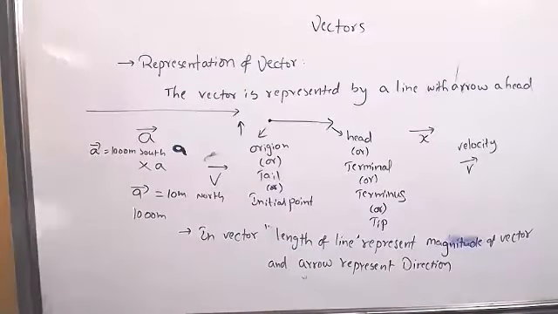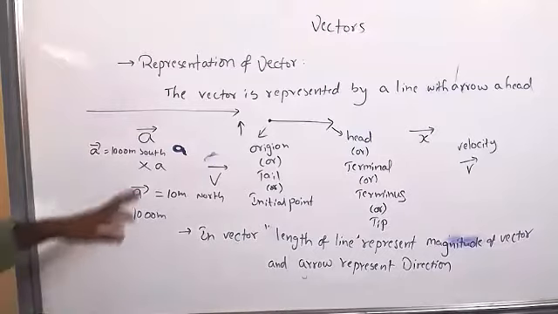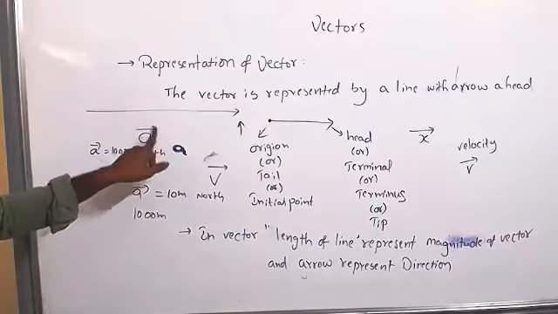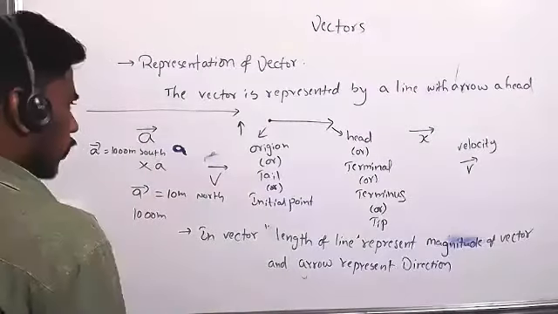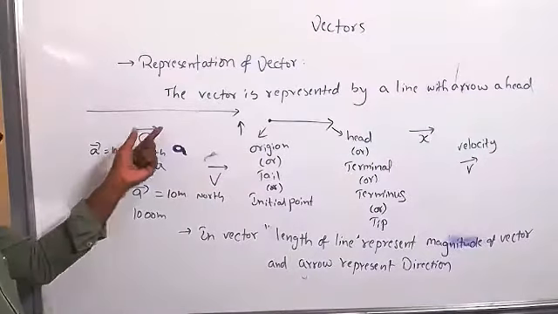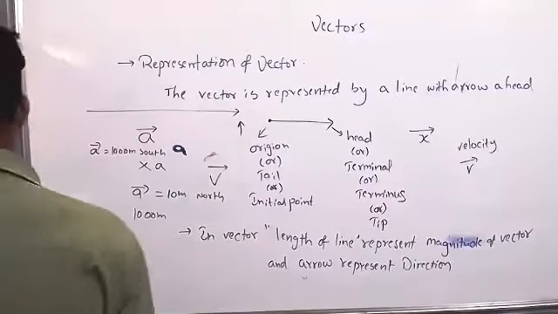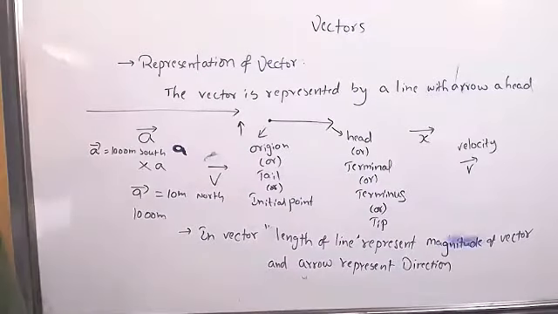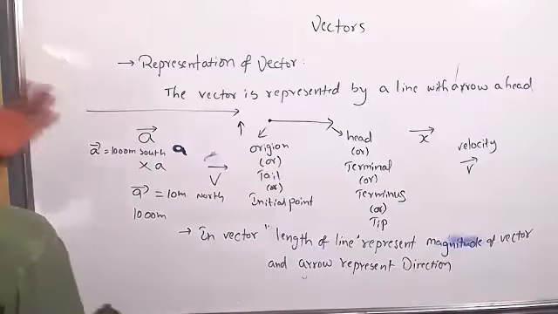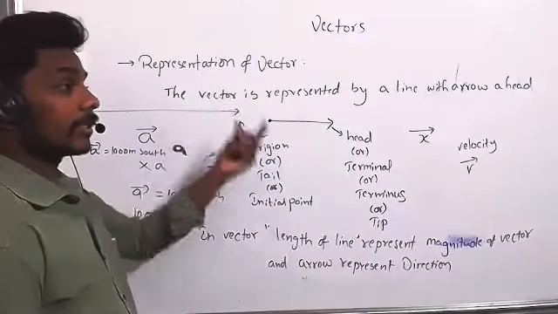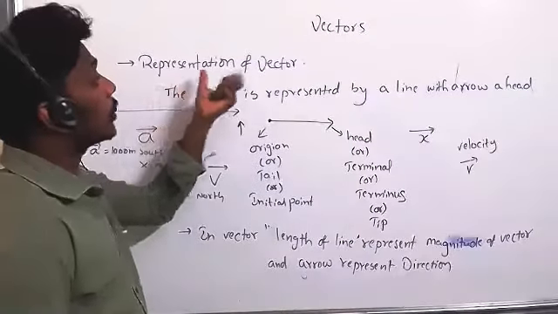Just vector means we will represent it with a line and arrowhead. That's all. If you write this type of thing on any other letter, that is a vector. So now we know what a scalar is, what a vector is, and how to represent a vector.